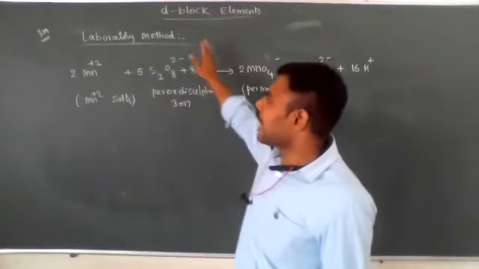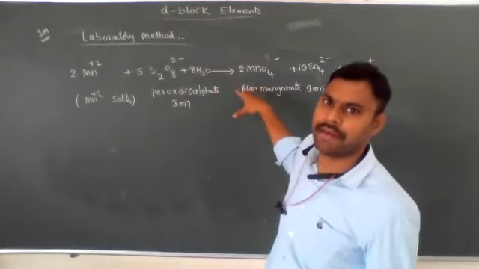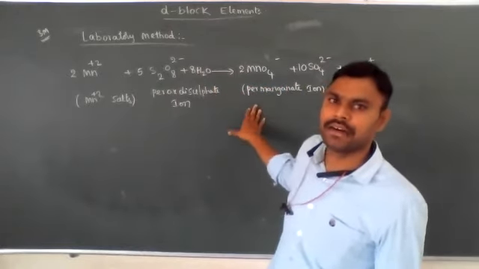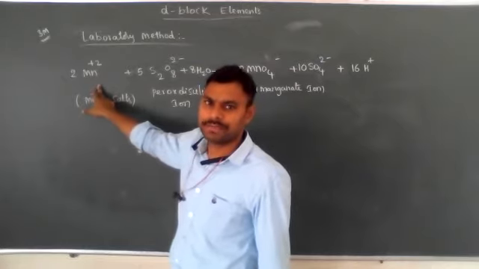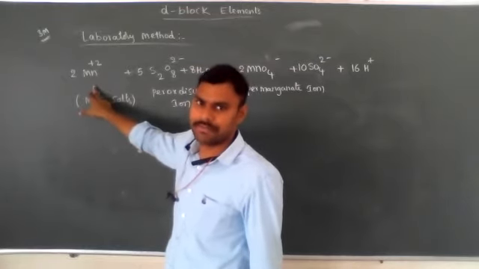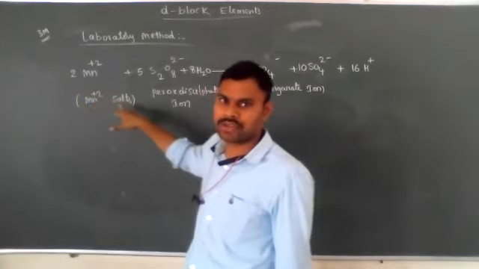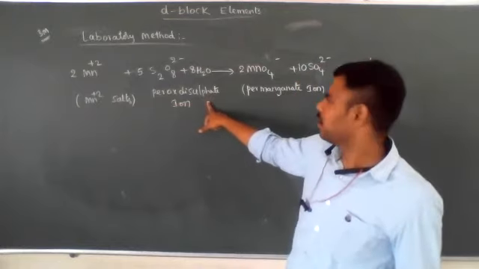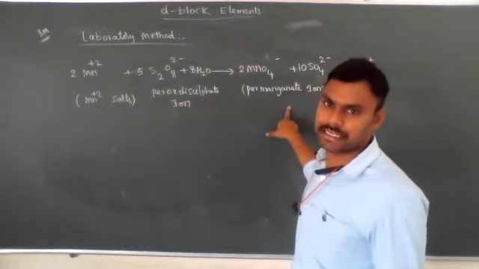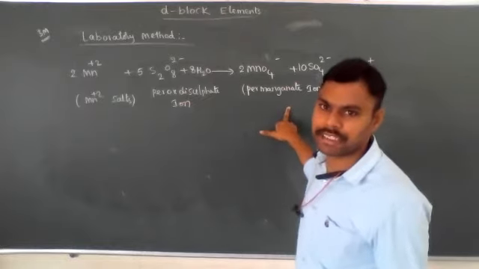And the other is the laboratory method. In the laboratory method, how do we prepare KMnO4 or permanganate ion? Manganese 2+ salts, MnCl2 is a 2+ salt, manganese dichloride, or MnSO4, manganese sulfate, any manganese 2+ salts treated with peroxydisulfide ions form permanganate ion. This is known as the laboratory preparation method.